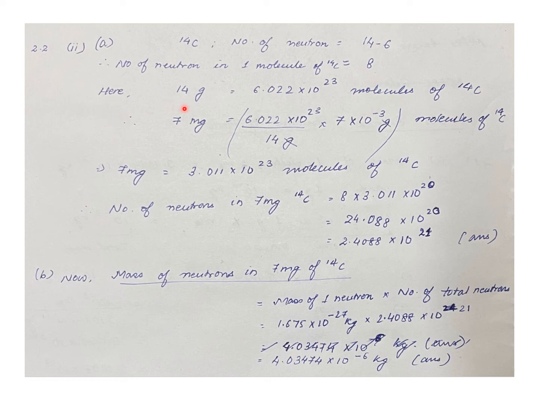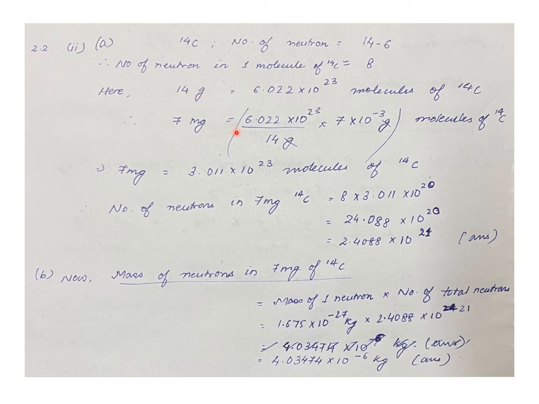Here we know that 14C has mass number 14. So in that 14 gram, the number of molecules of 14C is 6.022 into 10 to the power of 23. The question has asked for 7 milligram.